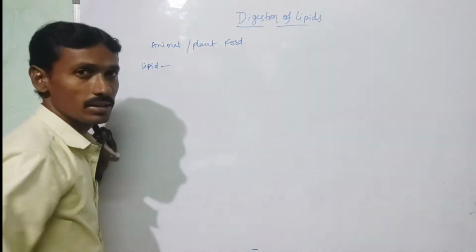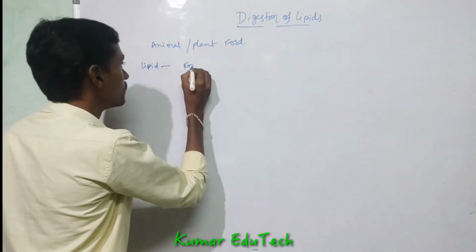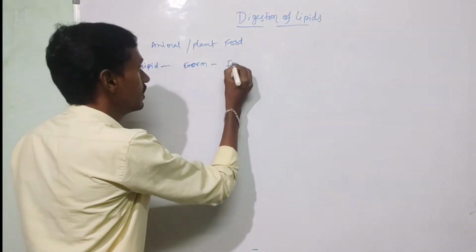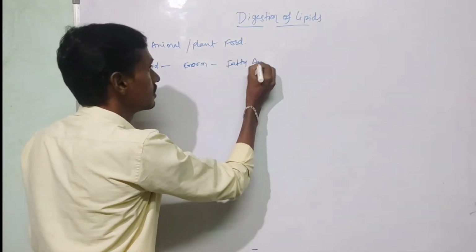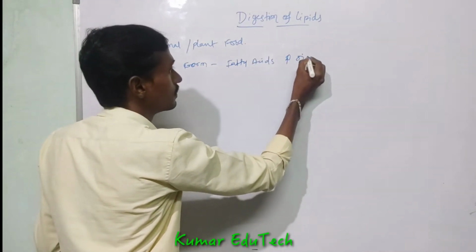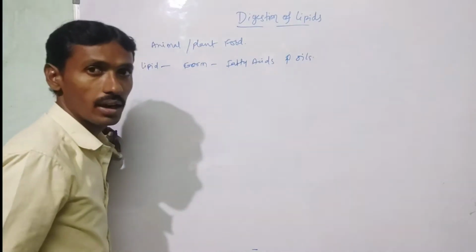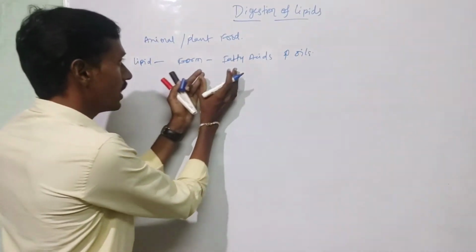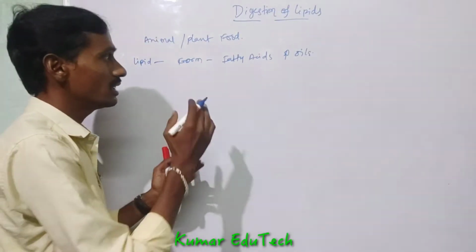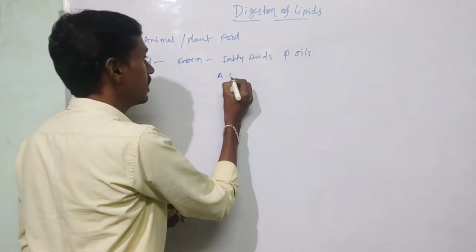These lipids are present in the form of fatty acids and oils. These fats and oils are digested in the alimentary canal.